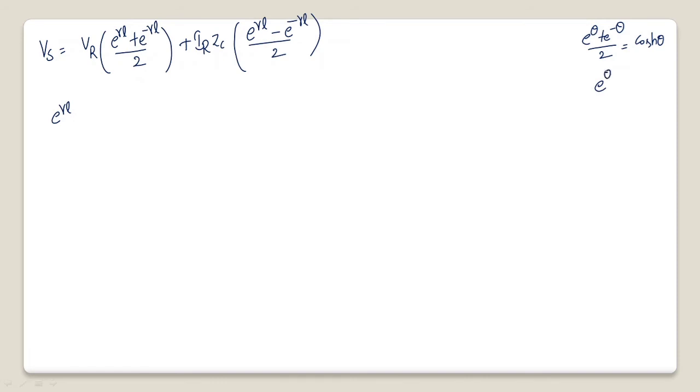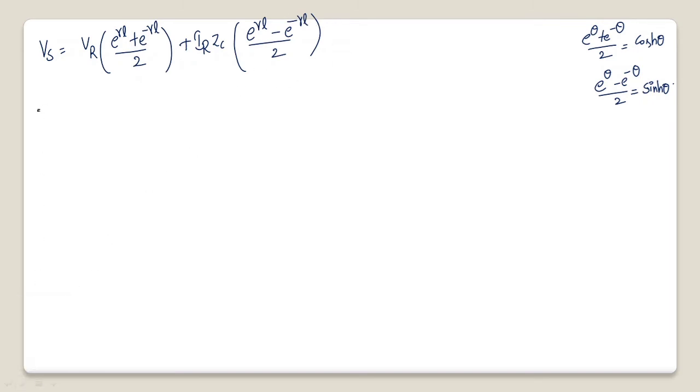Similarly, e power theta minus e power minus theta by 2 is sinh theta. Now here in place of theta we have gamma L. So in place of the first term I can write cosh gamma L, and in place of the second term I can write sinh gamma L.